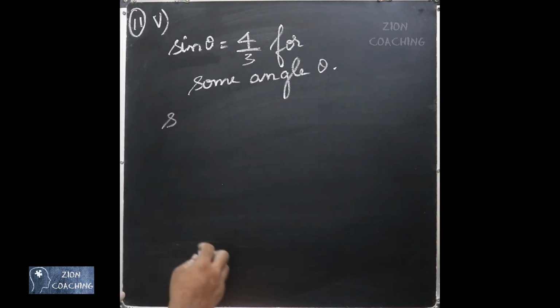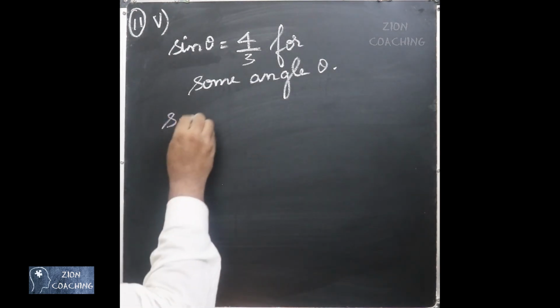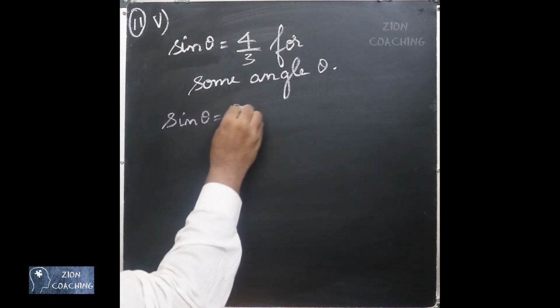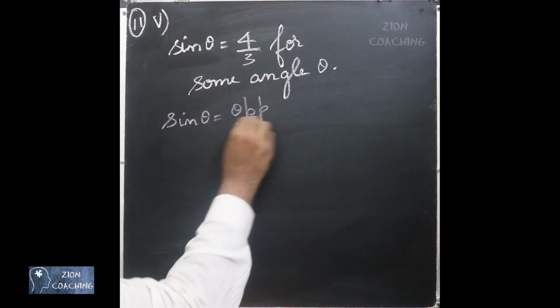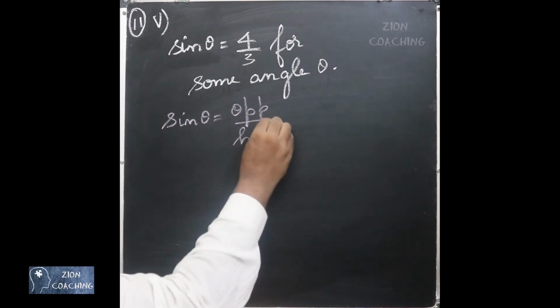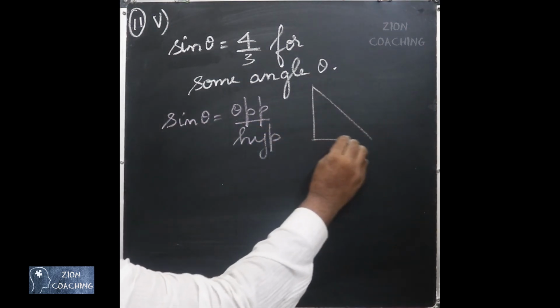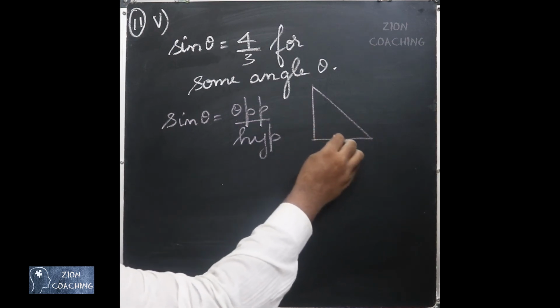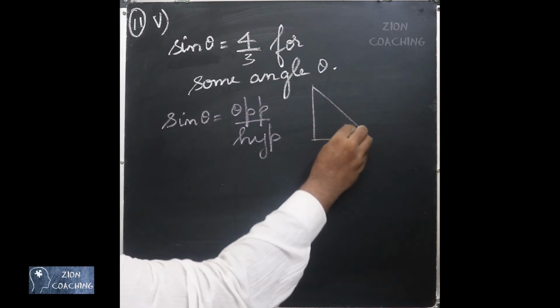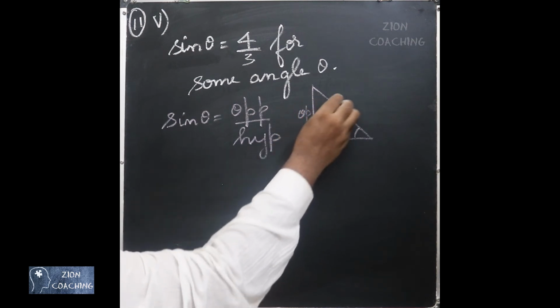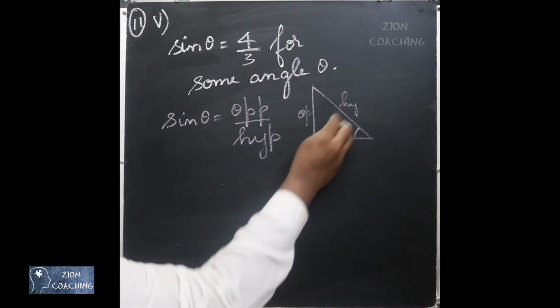Now you know that sin theta is always opposite side by hypotenuse side. Now you consider any right angle triangle. In a right angle triangle, you take this to be your angle theta. So this is your opposite side and this is your hypotenuse.